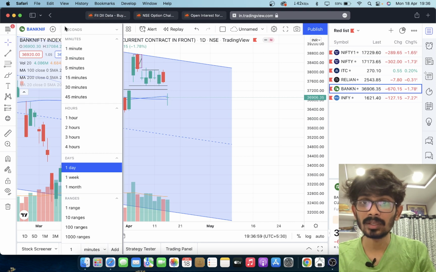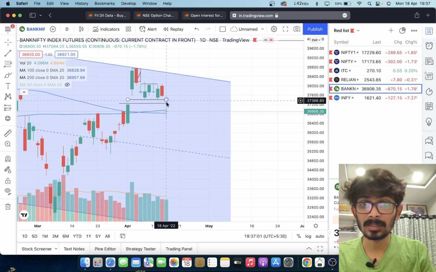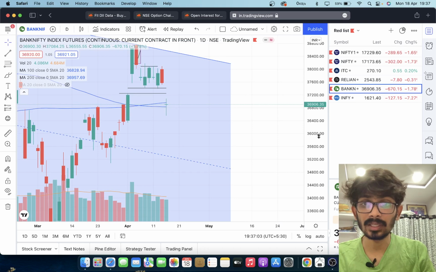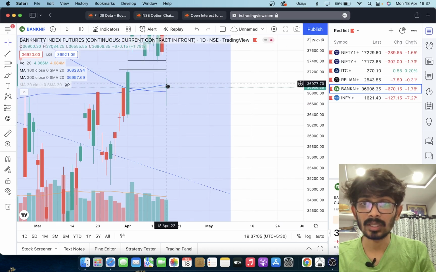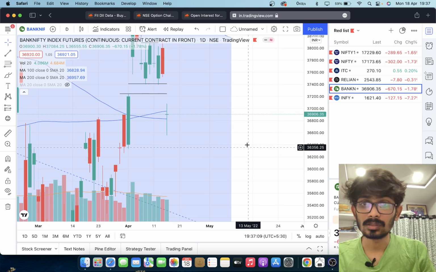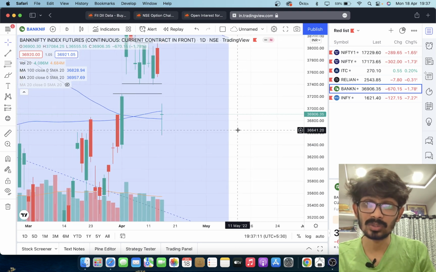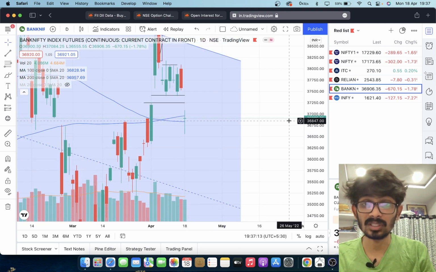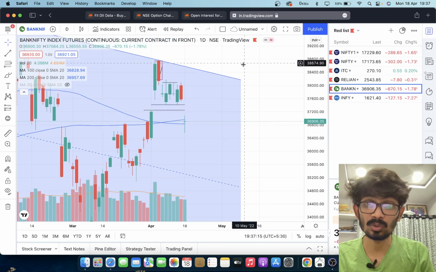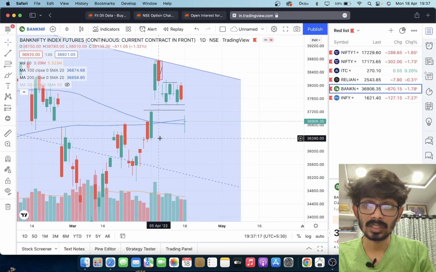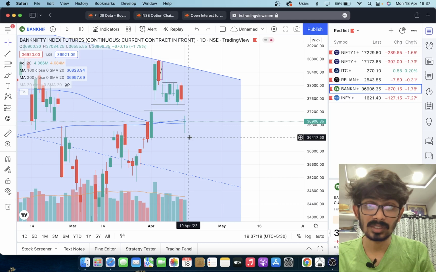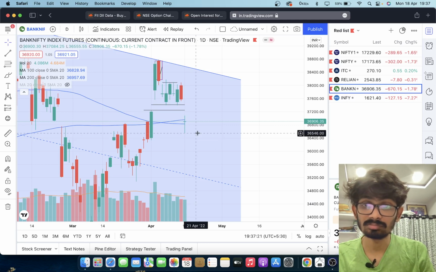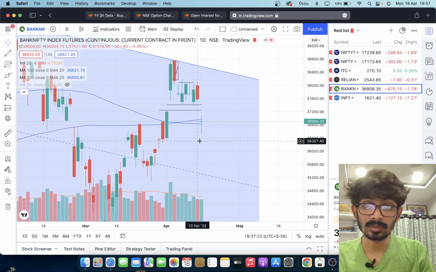Bank Nifty, see the day candle, it's a perfect doji, and it is between a very narrow support of the 100 and 200 EMA. So we need to check how it sustains tomorrow. After a doji there will be some confirmation whether it wants to go up or down. For the next support, 36,400 is a very good support.